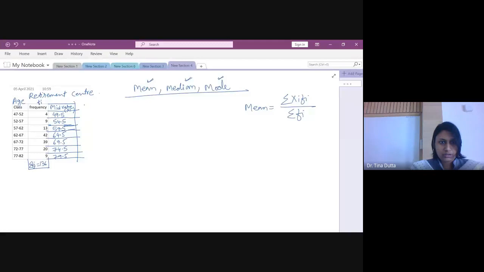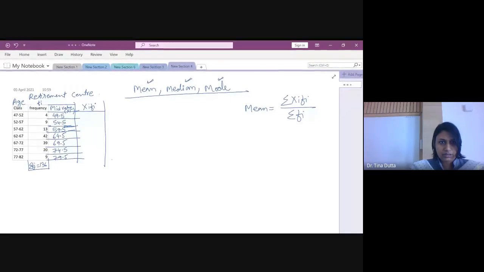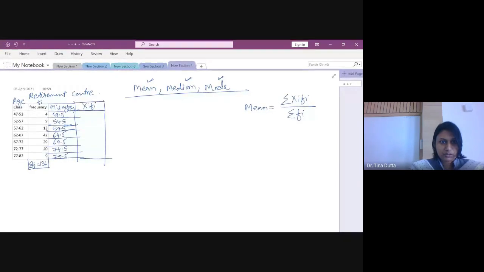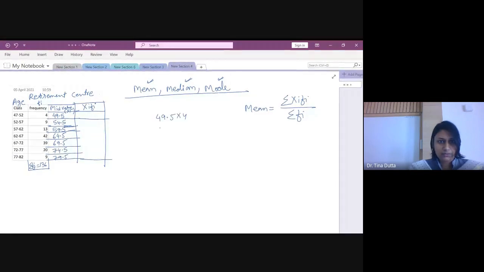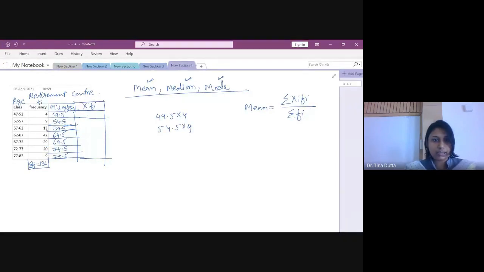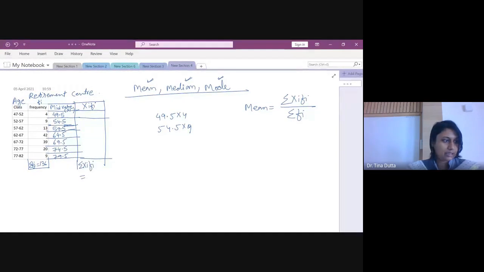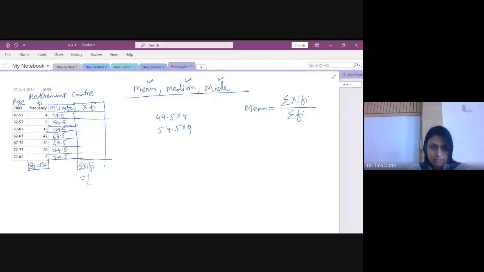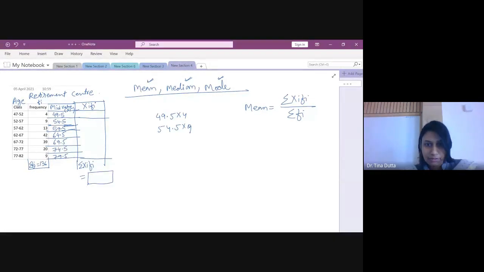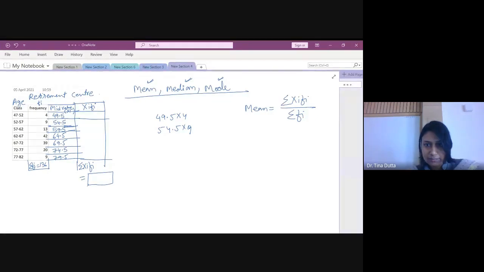Right. So next column I will prepare here, that is Xi Fi, and just calculate that Xi Fi for each value. So Xi Fi means you have to do 49.5 multiplied by 4. Again 54.5 multiplied by 9. So इस तरह से आपको इसको fill करना है, and then at the end you have to add it up. Summation of Xi Fi, you will add that. So if anybody has done that, you can get me this value. ये कितना आ रहा है? So you have to use calculator for this, and then it will be very simple.